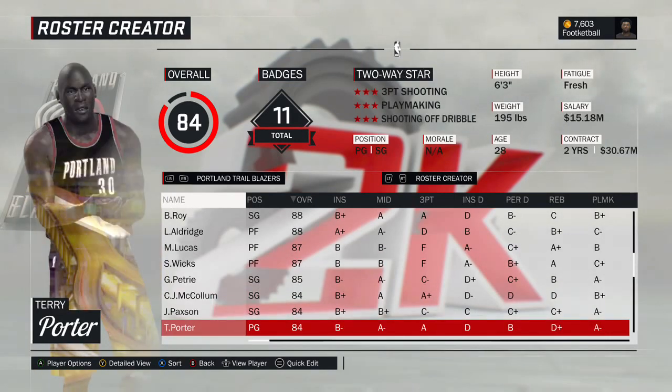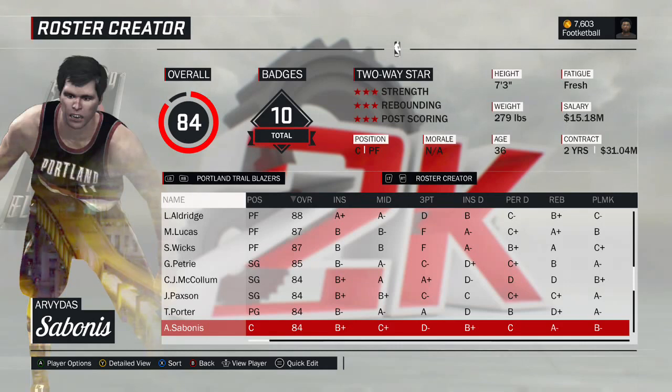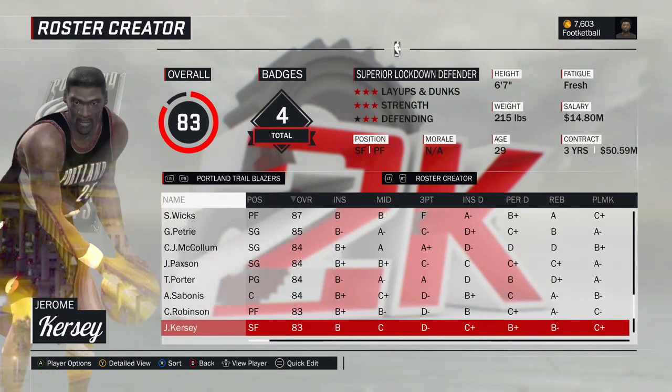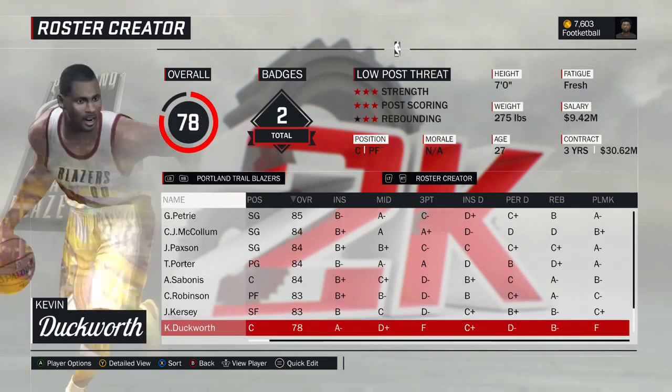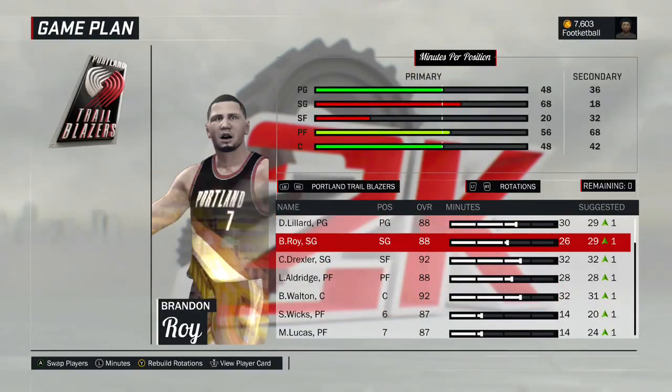Terry Porter, awesome player, underrated point guard in NBA history. This is the 1991 version of Terry Porter. Arvydas Sabonis, 1996 version of the big Lithuanian. Cliff Robinson, 1994 version of Uncle Cliff. Jerome Kersey, rest in peace. Where's Jerome Kersey at? 1988 version of Jerome Kersey. And then Kevin Duckworth rounds out the roster, just moved him over from one of the classic teams. 1988 version of Kevin Duckworth. Also rest in peace.